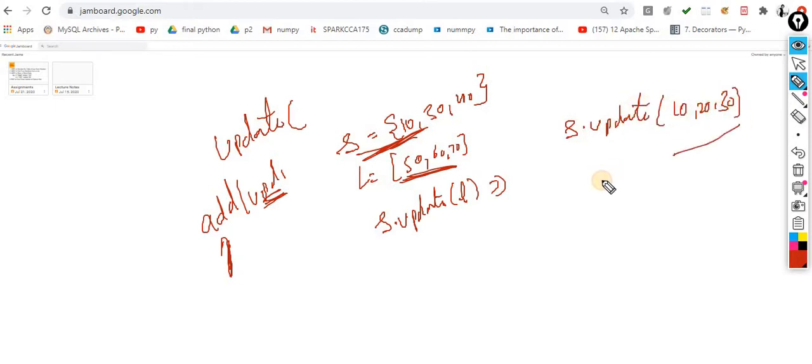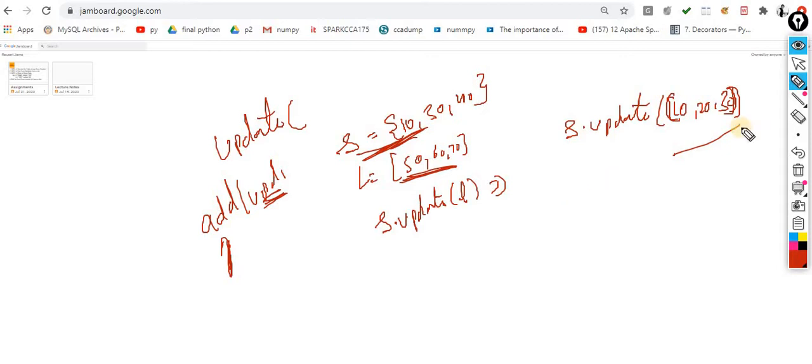No, it will give you an error message. It should be in a list or in a tuple. Otherwise, you will get an error message in this context. So whenever you want to use update, the updated item should be in the form of a list or another iterable object.